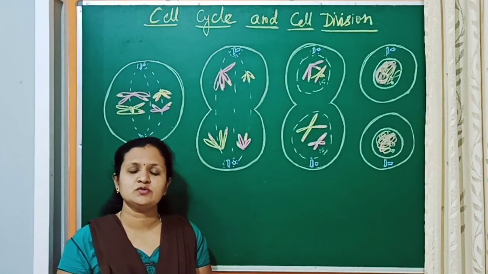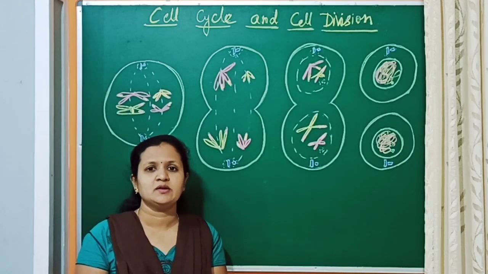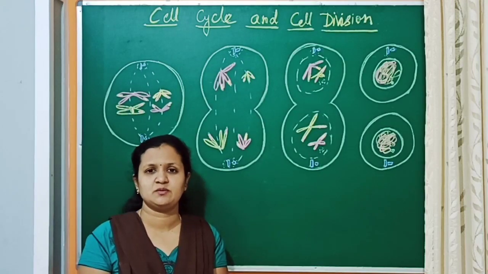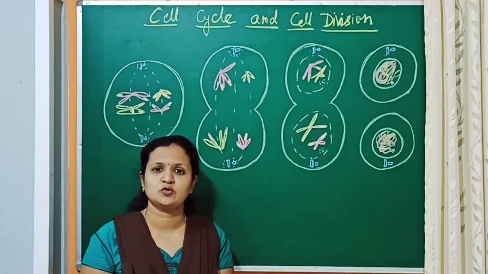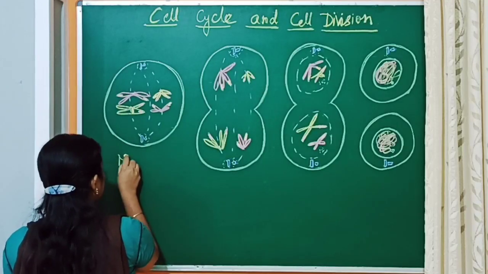Now the chromosomes which have paired, and where the crossing over and recombination have taken place, come to metaphase 1.